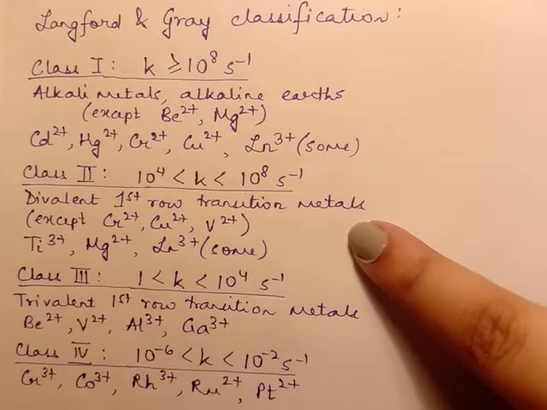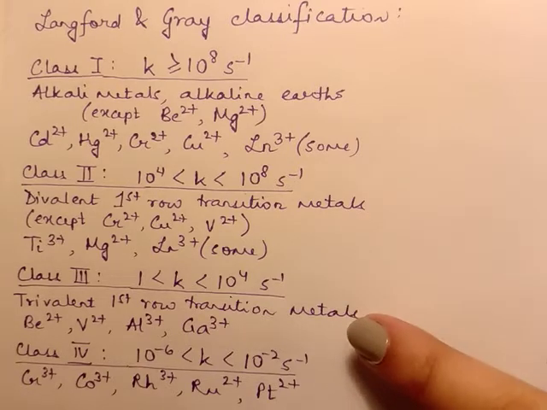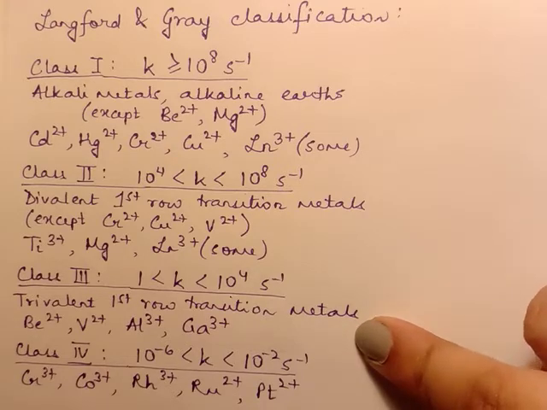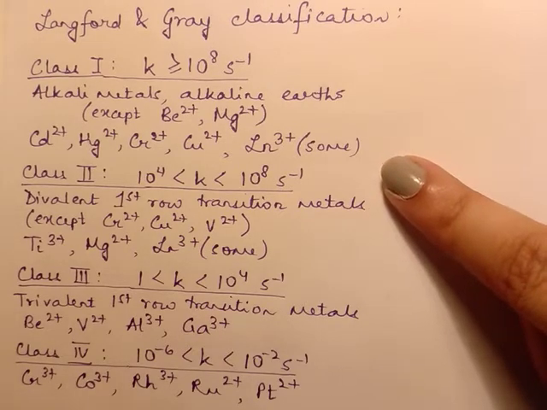As can be seen, the divalent first row transition metals belong to class 2, whereas the trivalent first row transition metals belong to class 3. That is, the trivalent transition metals, since they have a higher Q by R ratio, have a lesser value of k than the divalent transition metals. So this is one factor.